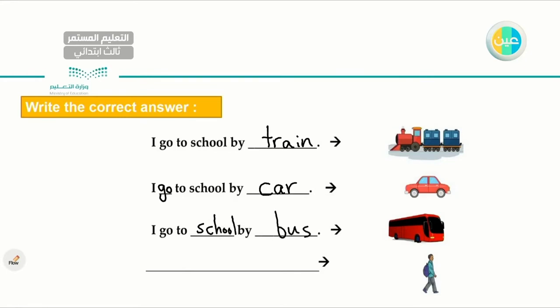And for the last one, we will be able to write a complete answer ourselves. Let's do it. So look at the picture. How do you get there? Or how do you get to your school? Very good. I go to school. How? On foot. Very good. Walking. So I go to school on foot. Very good, that's excellent. Let's go to the next one.